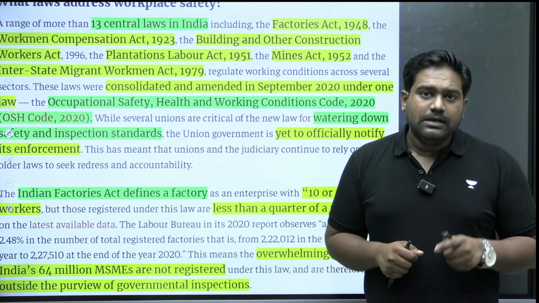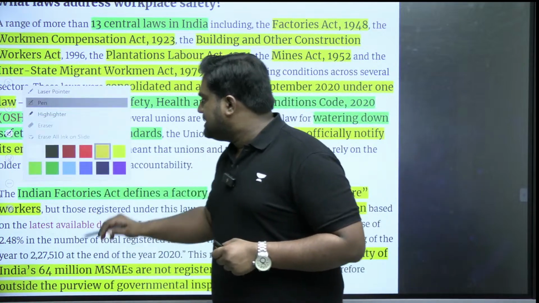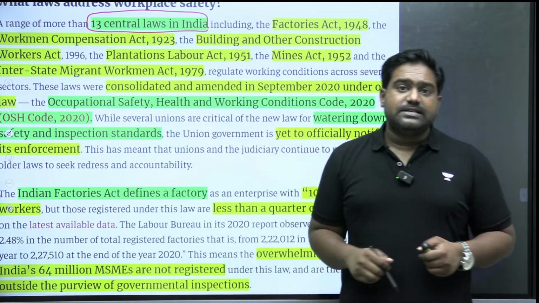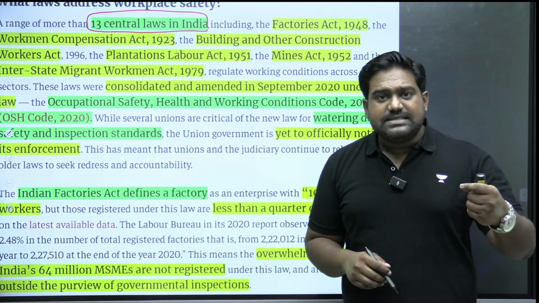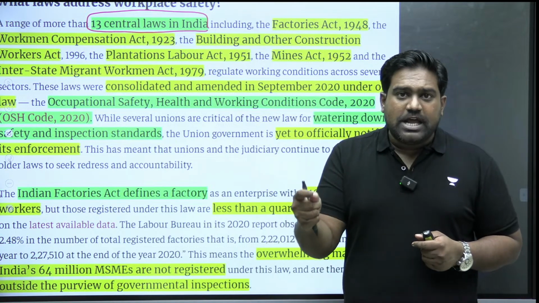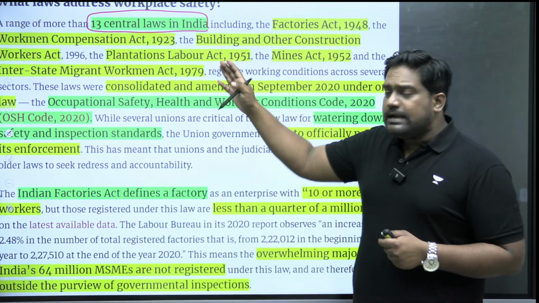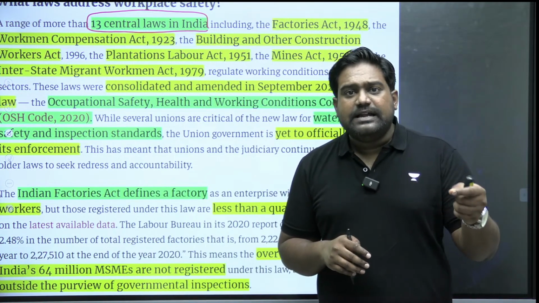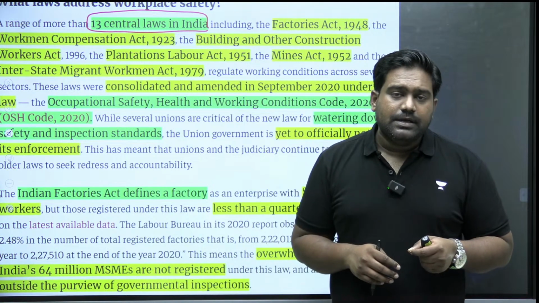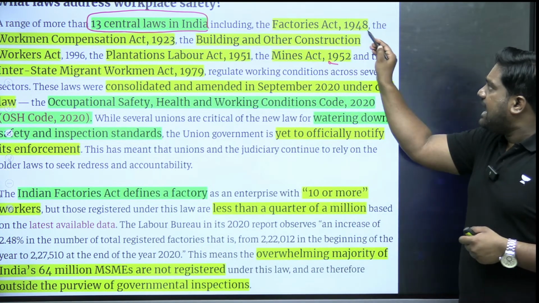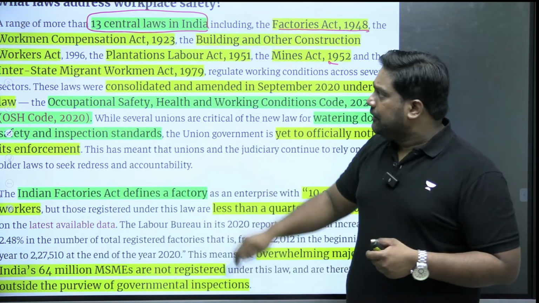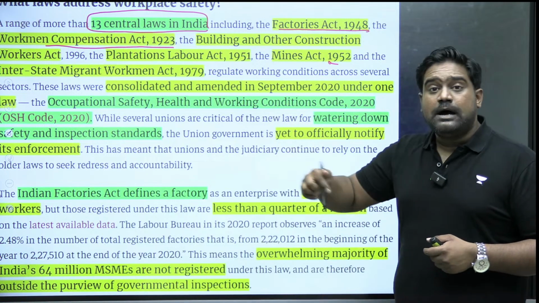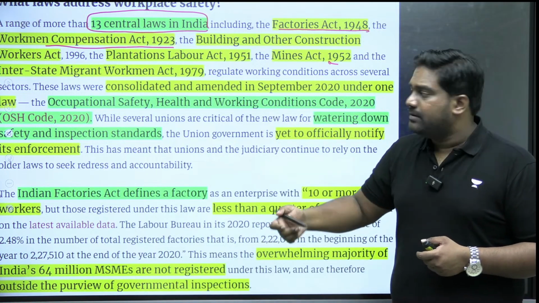So let's take a look at the existing laws in India that deal with workplace safety, that regulate the factories and industries, that establish a few labor standards in India. Currently, there are 13 different central laws that deal with labor standards, labor safety and occupational safety. For example, we have the Factories Act of 1948, the Workmen Compensation Act of 1923. Some of them are of colonial origin, which means they are outdated.